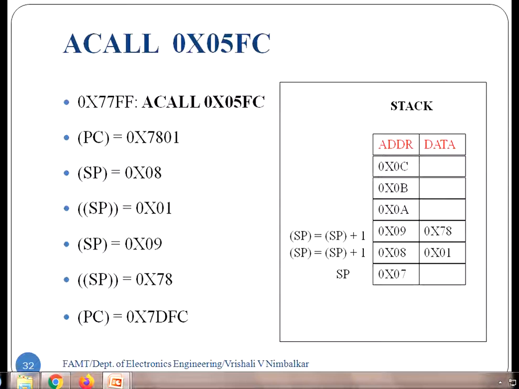The memory begins with 00 and the last location is 7F. So in the initial memory, we have 4 banks: bank 0, bank 1, bank 2, bank 3. So 00 to 7 hex is bank 0, right? And that 7 hex is nothing but register R7. Beyond 7 is bank 1.